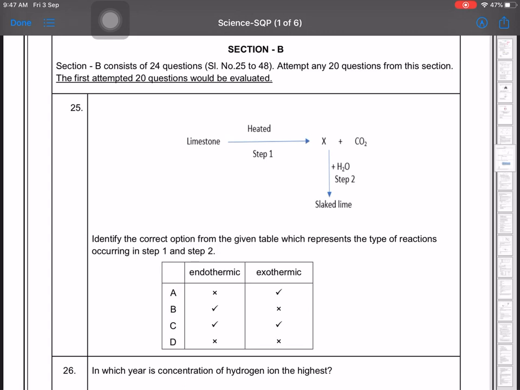When limestone is heated, X and CO2 are generated, and with H2O, slaked lime forms. Identify the correct options. This is simple calcium chemistry. When we heat limestone, that means calcium carbonate, calcium oxide is formed, then on mixing with water, calcium hydroxide will be formed. So the correct option is 25C. Endothermic and exothermic reactions are there. First you give heat, second the heat will be generated in step 1 and step 2. Next is question number 26.